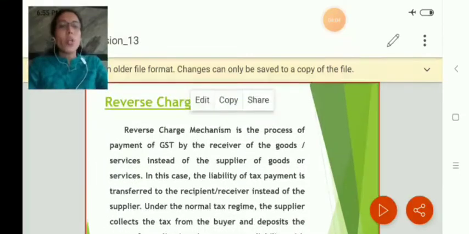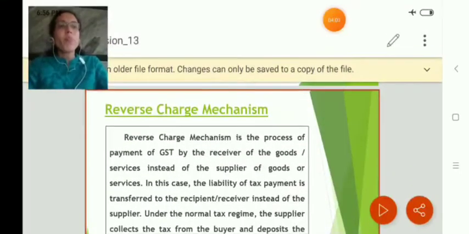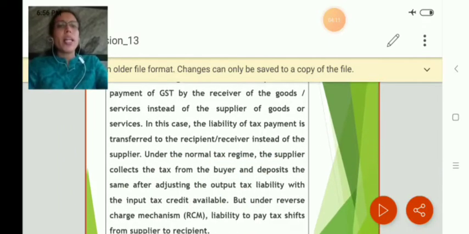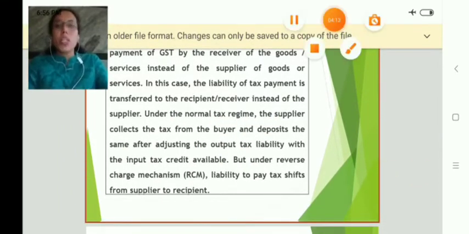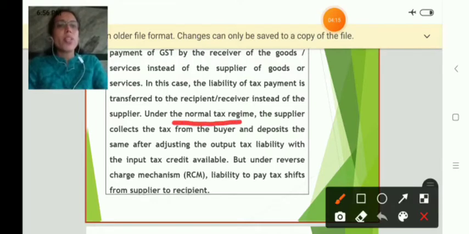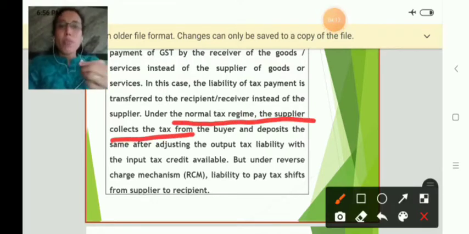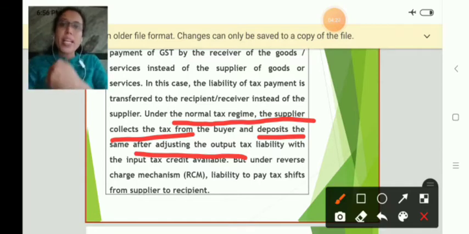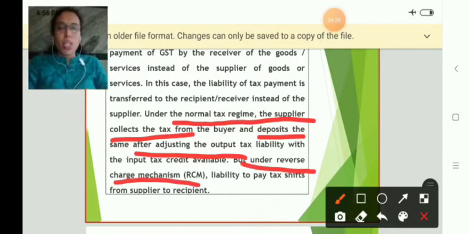So you can look at the slide over here. Under the normal tax regime, the supplier collects the tax from the buyer, right? In the usual general tax regime, who will collect the tax? The supplier of the goods will collect the tax and deposit it to the government after adjusting the tax he has already paid, that is input tax credit on the materials he has purchased. Right? Whereas under reverse charge mechanism, RCM in short we call, the liability to pay the tax shifts from the supplier to the recipient.